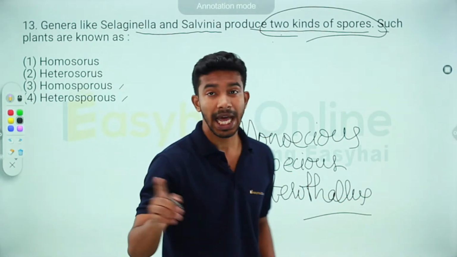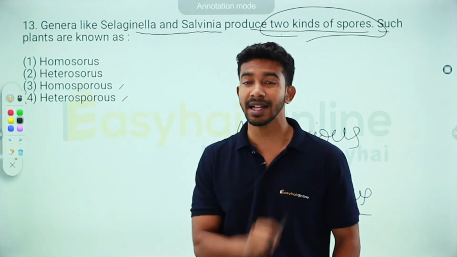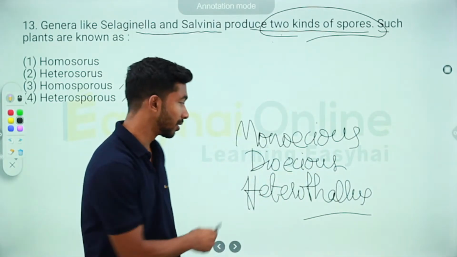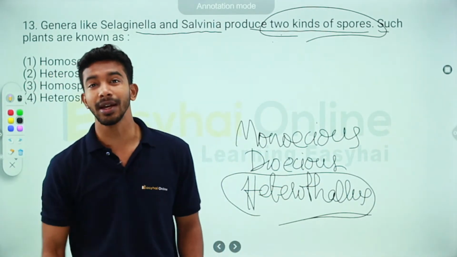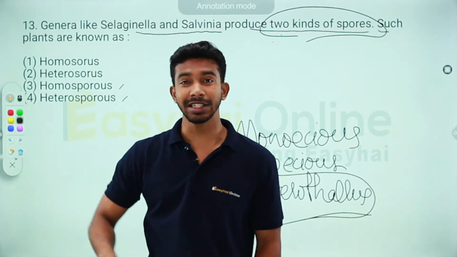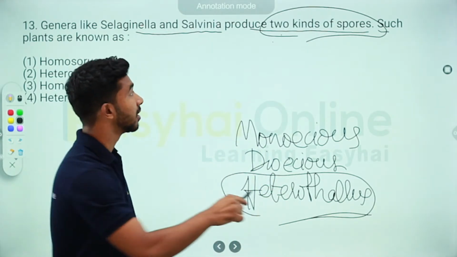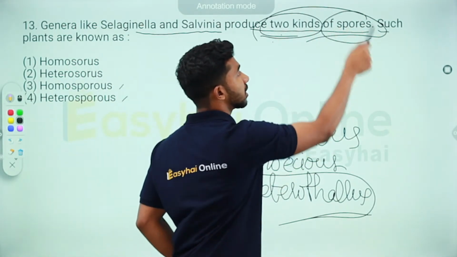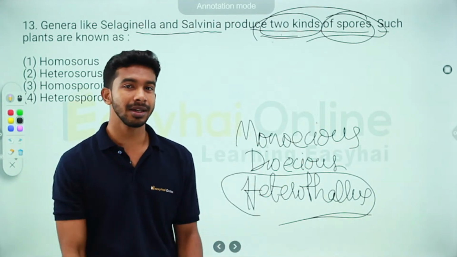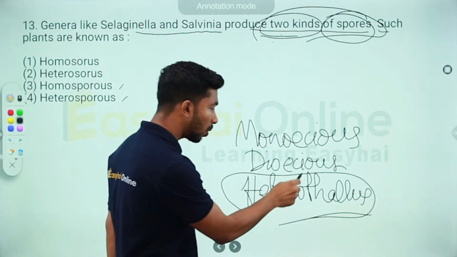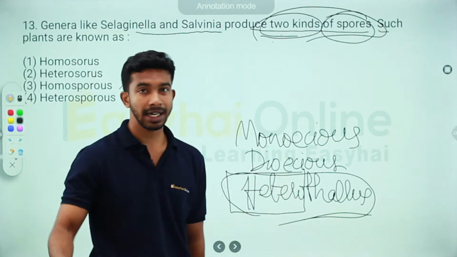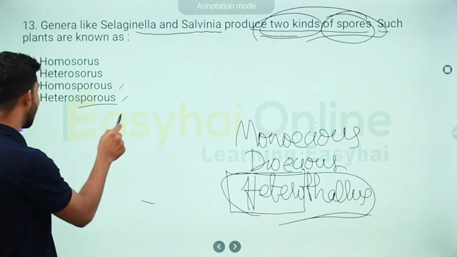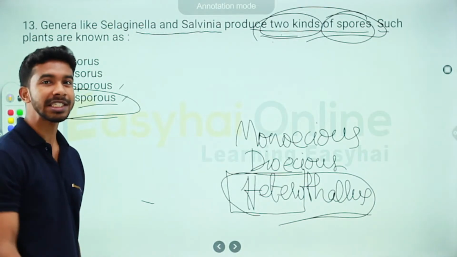Now, if you have actually heard that lecture, you should be able to answer this question, without even knowing the entire concept. Look at the question: produce two different kinds of spores. So logically, what should be the answer? When I said different, hetero means different, okay? And spores, sporous. So what's the answer? Heterosporous.